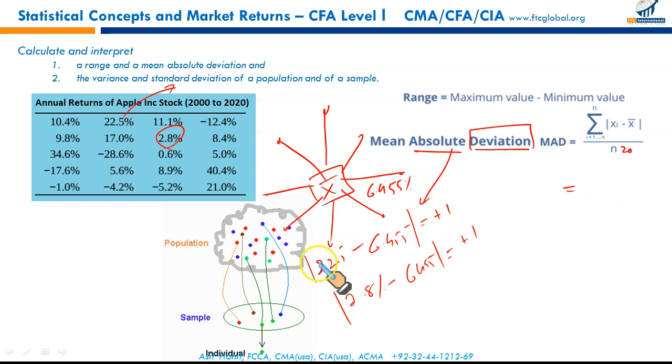Otherwise, if you do not take the mod, and if you simply take the mean and subtract the mean from all these numbers, the sum of deviations from the mean is 0. Remember, the sum of deviations from the mean is 0. Since we have taken the absolute, every negative will become positive, so there won't be cancellation. This is called mean absolute deviation. It is one of the measures of dispersion.